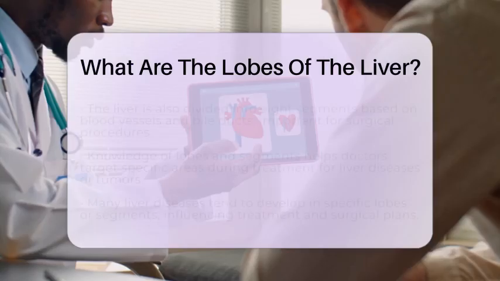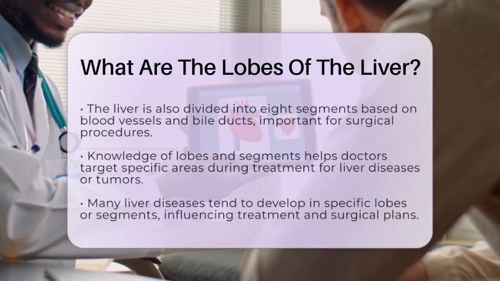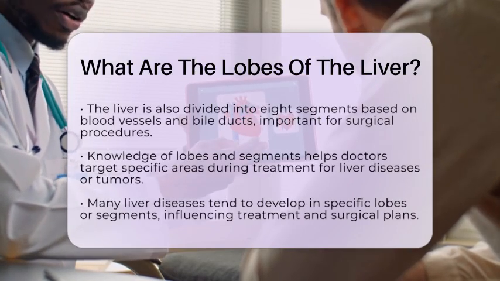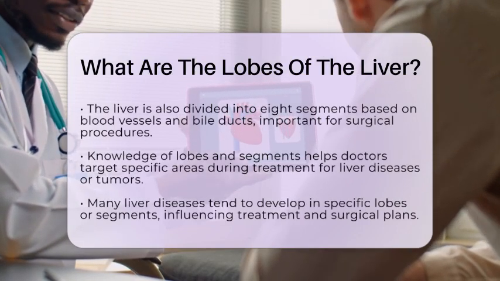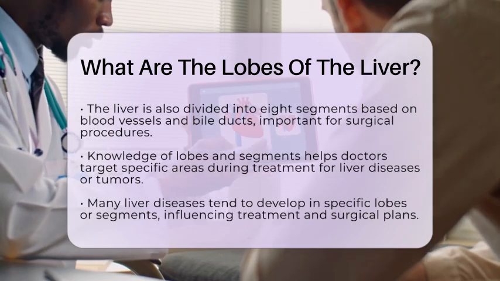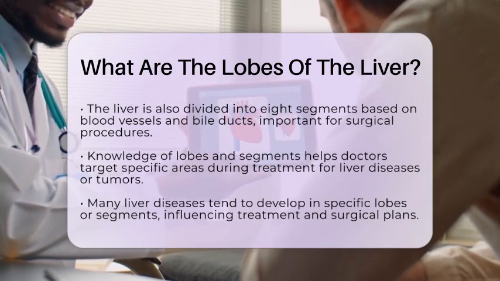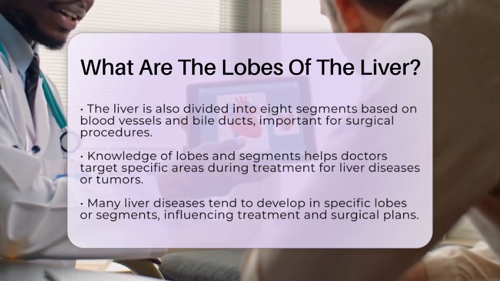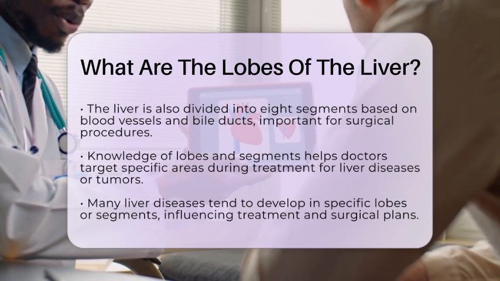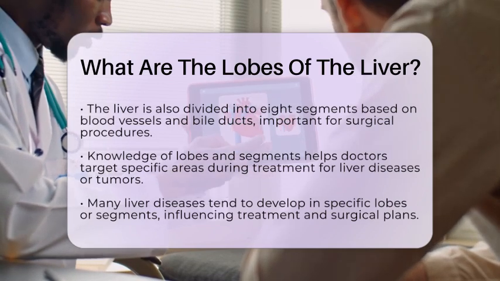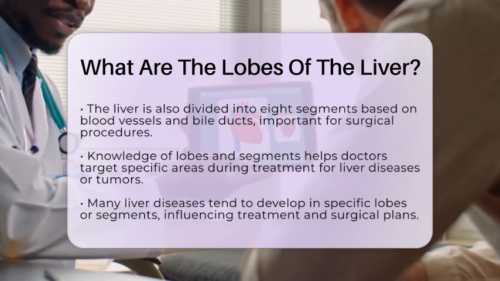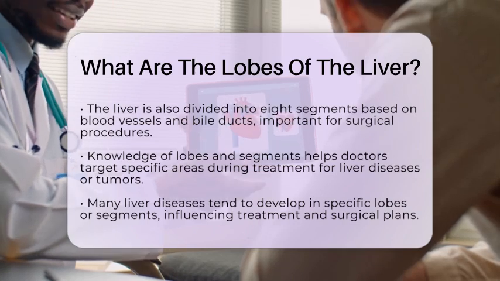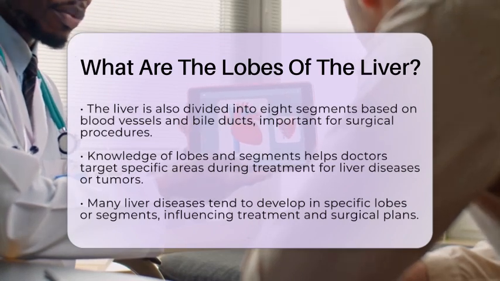From a functional point of view, the liver is divided into right and left parts based on how blood flows into it and how bile is drained out. This division is an imaginary line passing through the middle of the gallbladder and the inferior vena cava. Interestingly, in this system, the caudate and quadrate lobes are grouped with the left lobe because of their blood supply and drainage patterns. The liver is further divided into smaller sections called segments, with 8 segments in total.